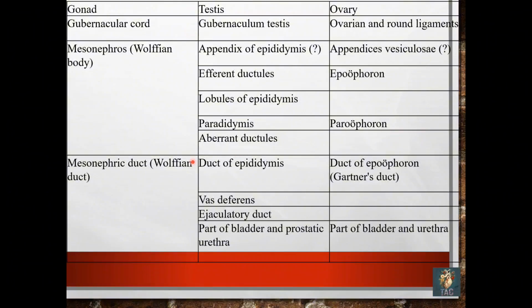The mesonephric duct in the males forms the duct of epididymis, the vas deferens, the ejaculatory duct, and part of the bladder and the prostatic urethra. While in the case of the females, the mesonephric duct will form the duct of the epoophoron, that is Gartner duct, and part of the bladder and urethra. Each and every line in this table is an MCQ, so please memorize this table for your paper.